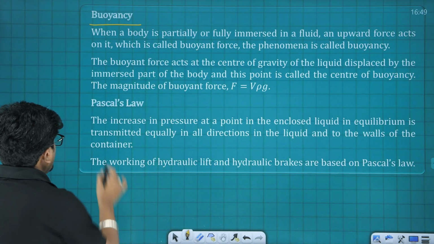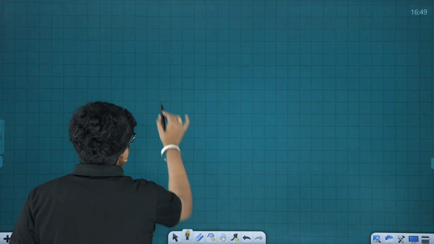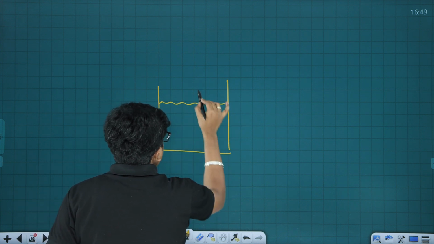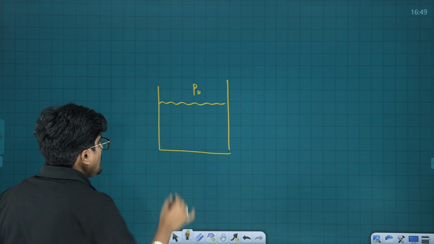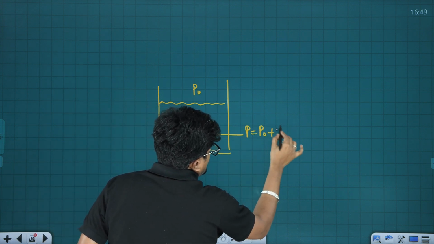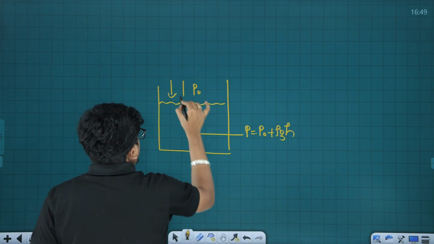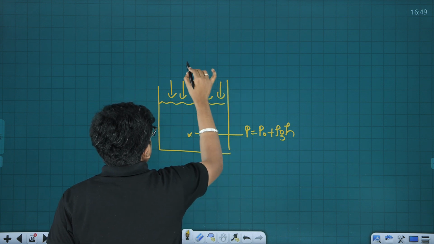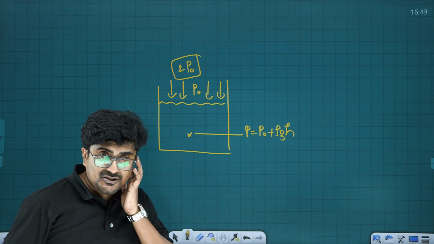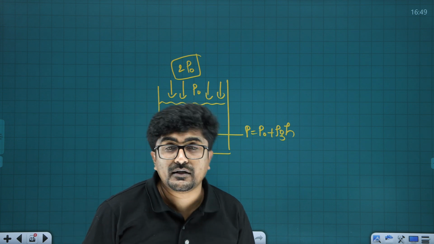The next one is Pascal's law. What Pascal's law says is, let us again consider a liquid column like this. Here the pressure is P0, and at a particular depth it's going to be P equal to P0 plus rho g h. Now if I increase the pressure to 2 times P0, this increase in pressure is going to be equally transmitted in all directions.